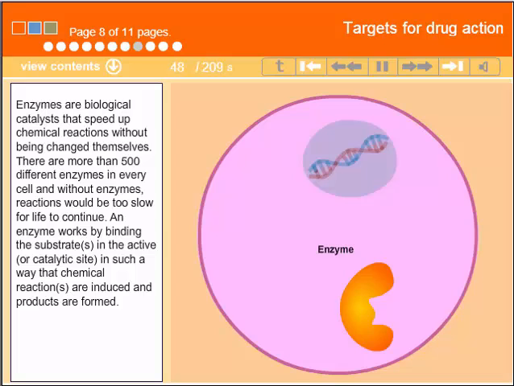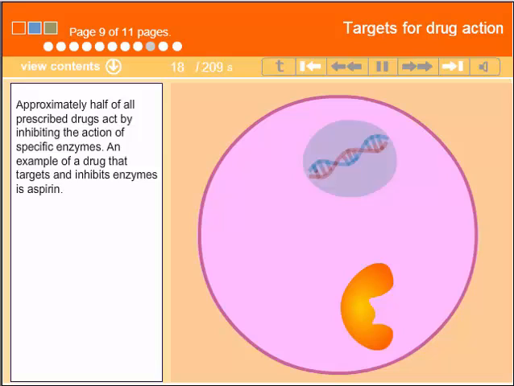Enzymes are biological catalysts that speed up chemical reactions without being changed themselves. There are more than 500 different enzymes in every cell, and without enzymes, reactions would be too slow for life to continue. An enzyme works by binding the substrates in the active or catalytic site in such a way that chemical reactions are induced and products are formed.